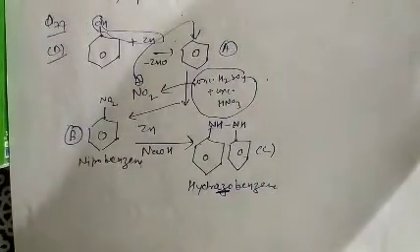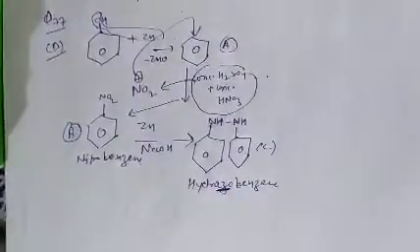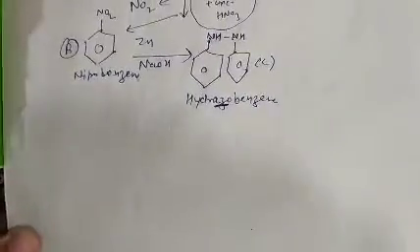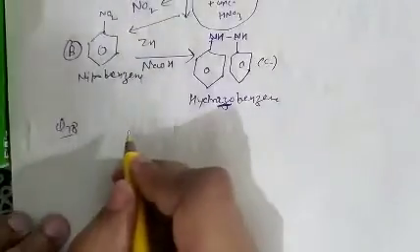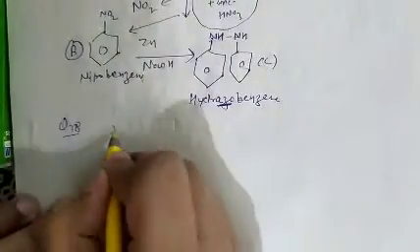See question number 78. In question number 78, what is given there? It is basically the main constituent of dynamite.